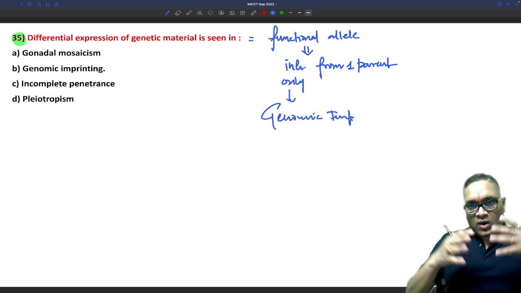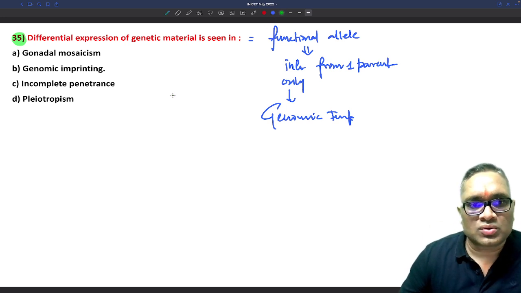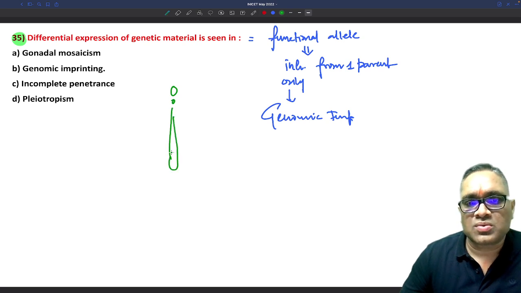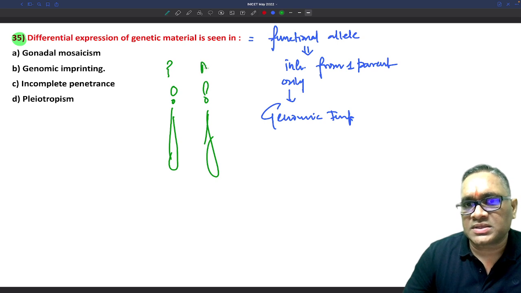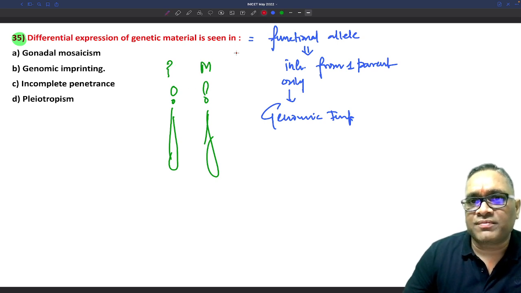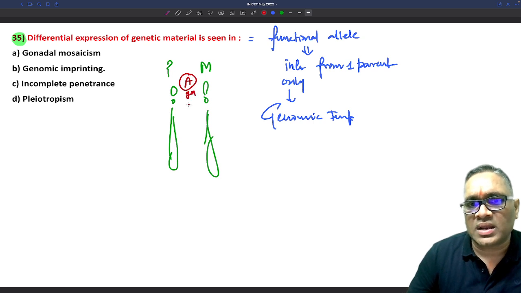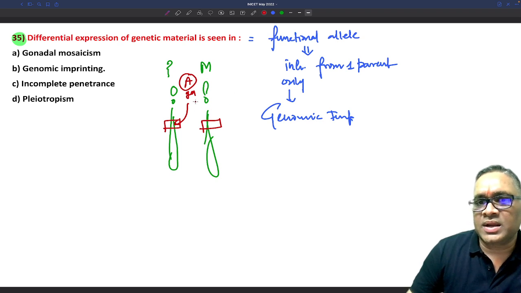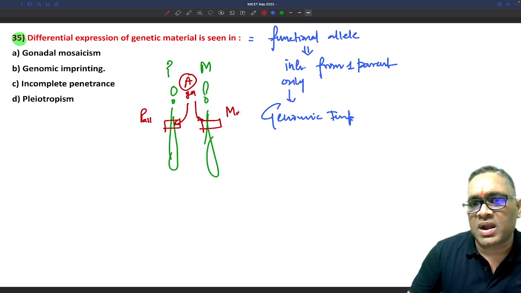See, for one allele, I will just show you so that you can understand. Suppose I am showing you these are the two chromosomes, right? So this is the paternal, this is the maternal chromosome, right? Every gene, suppose I am writing a gene, has two alleles. One is the paternal allele, one is the maternal allele, right? So these are the two alleles. This is the paternal allele, this is the maternal allele.